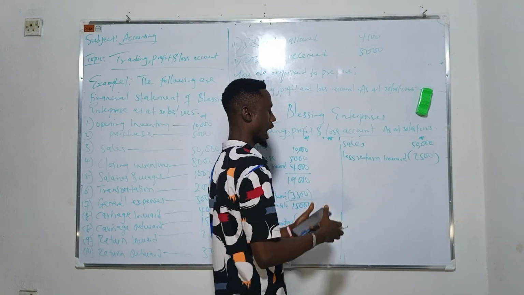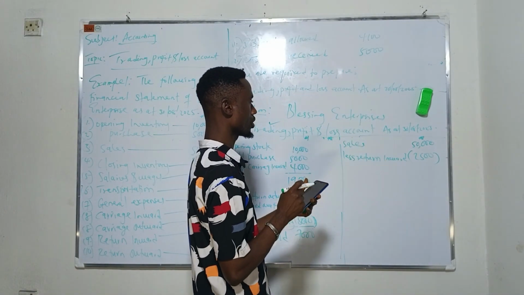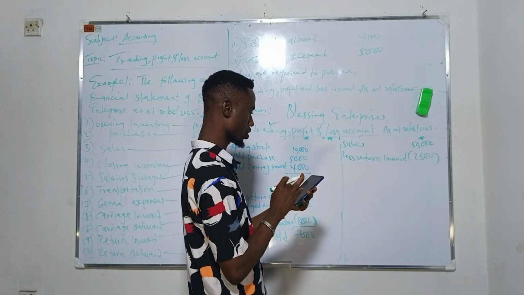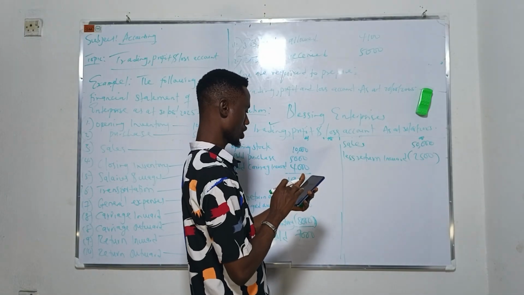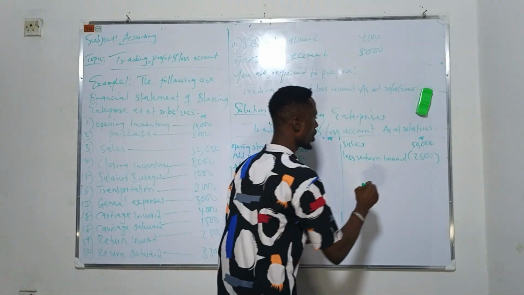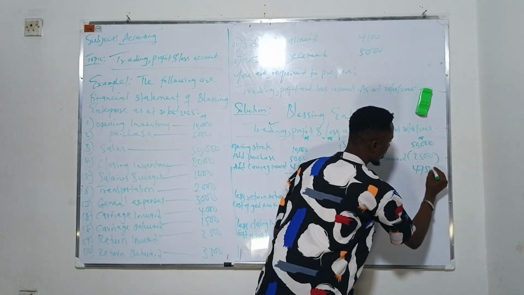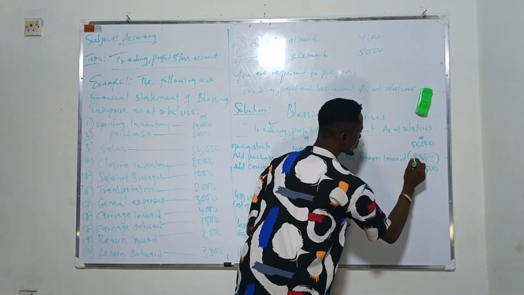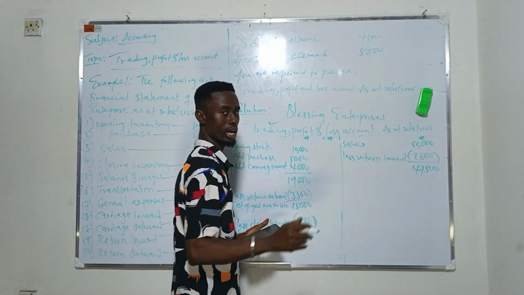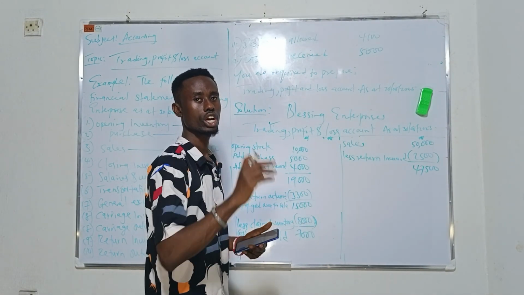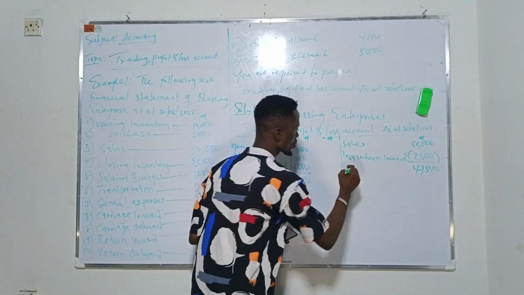So if you minus out of 50,000 naira, if you minus 2,500, what do you have? Let's go together. 50,000 naira minus 2,500 gives you 47,500. Now this is called turnover or net sale.